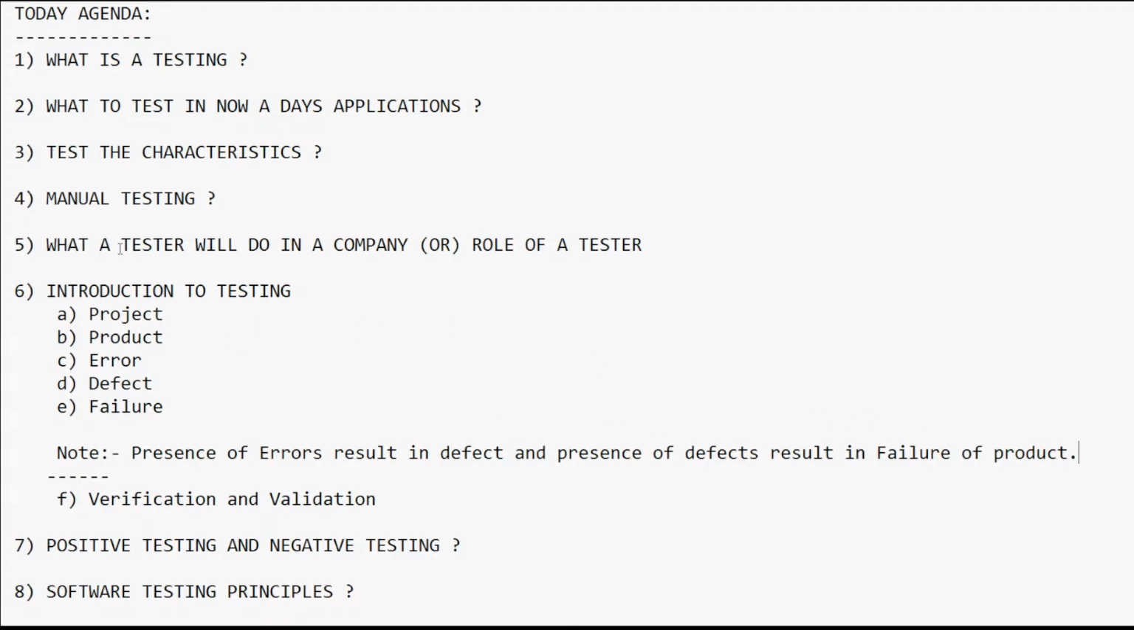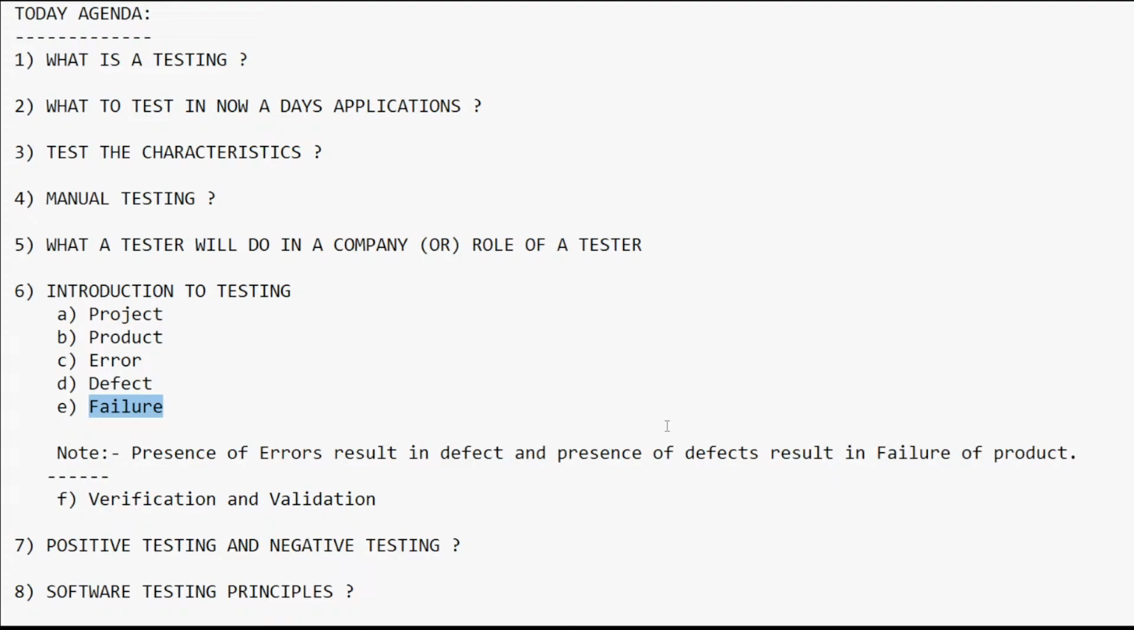You can see presence of an error is resulting in defect, presence of defect will result in failure. These are interlinking: error, defect and failure. That's why we need to make one note here, and try to avoid the project failure. For every application that must be tested, so to avoid that failure, that's why we are going to test every application. That application must and should be tested to avoid the failures.